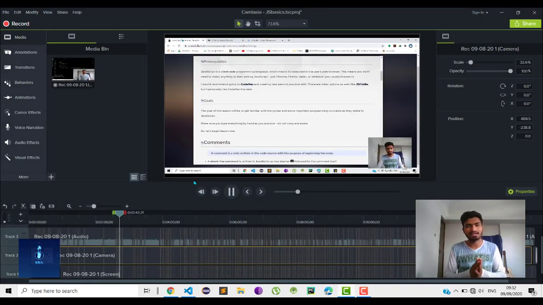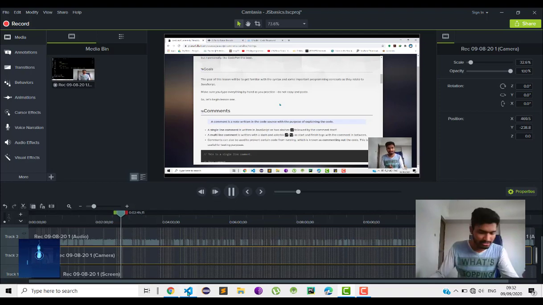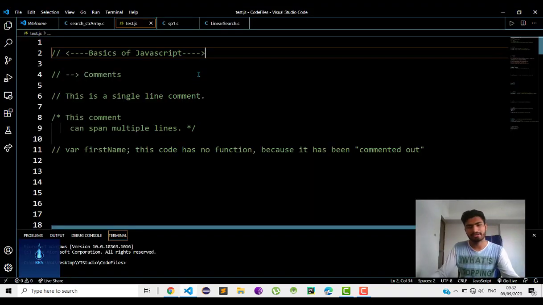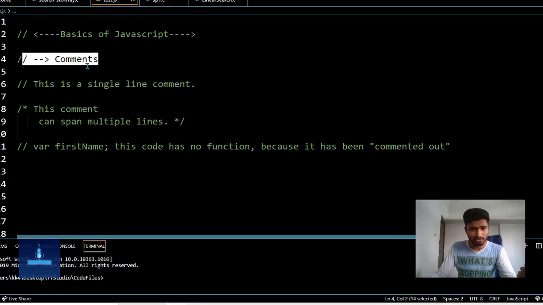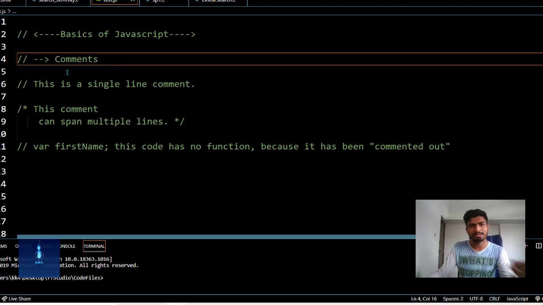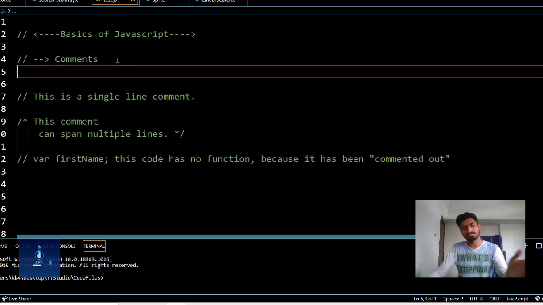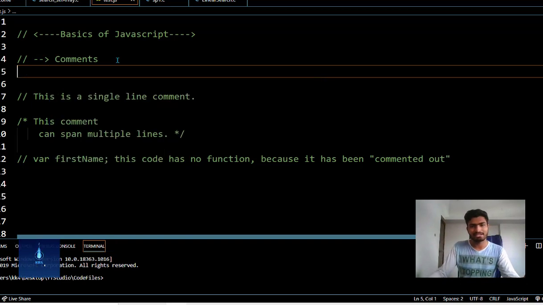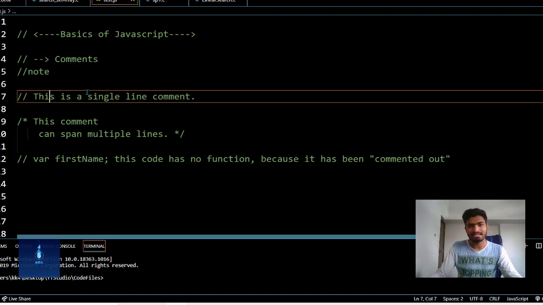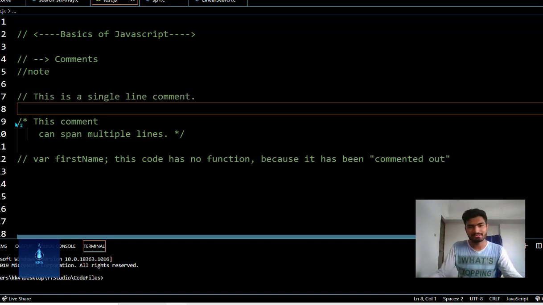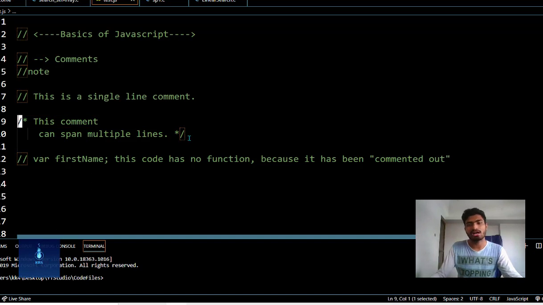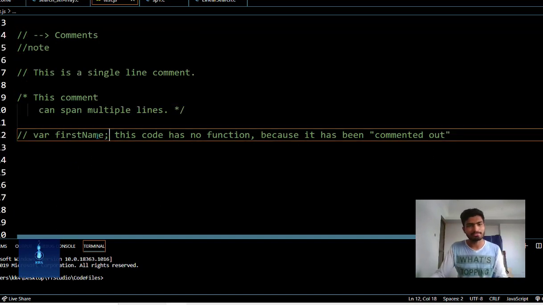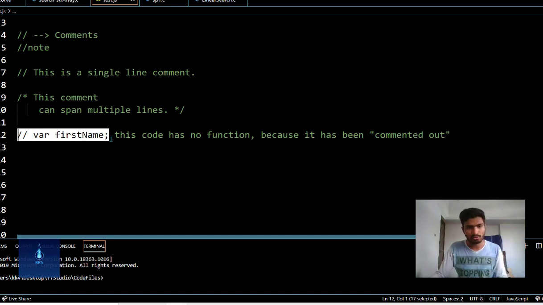Now let's begin with our first lesson. So we'll first see what are comments. Comments in any programming language are very useful. A comment is a note written in the source code with the purpose of explaining the code, right? And a comment usually does not have any effect on the code. A single line comment is written in JavaScript as two slashes followed by the comment itself, and a multi-line comment is written with a slash and asterisk. Comments can also be used to prevent certain code from running, which is known as commenting out the code. This is very useful for testing purposes. When you comment out some code, the code has no function because it has been commented out.